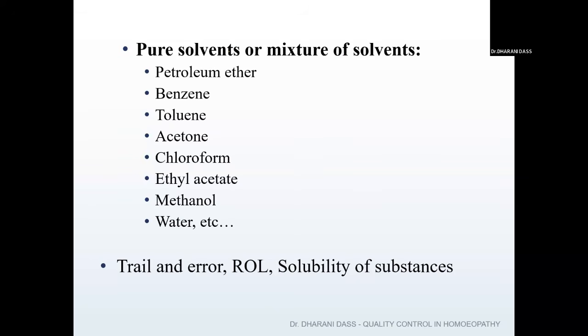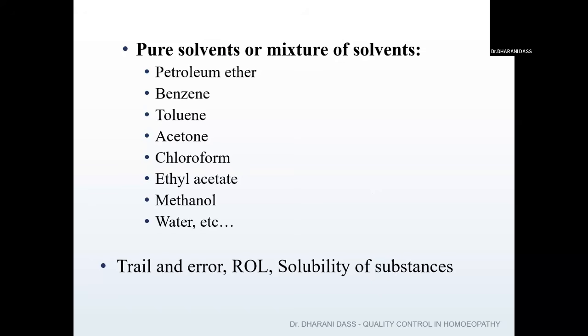So how do you know which solvents can be used for homeopathic medicine? The reference is given in our HPA. If at all, in HPA solvent mixtures are given only for a few drugs. For many drugs it is not there. So how do you know which solvent can be used? It is purely by trial and error. We have to check different solvent proportions and combinations, and see in which solvent we are able to get better spots. Then you can fix